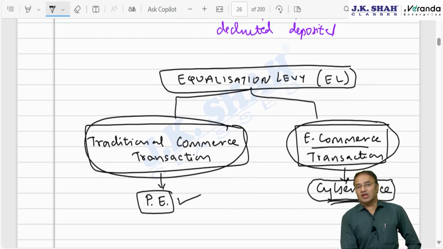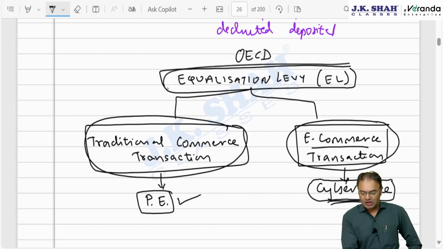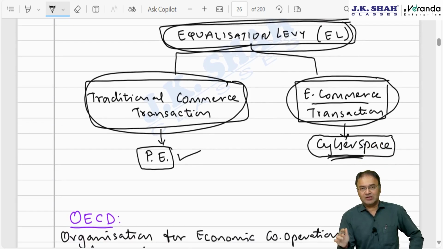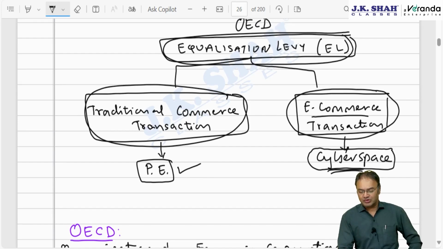In order to bring equality between the taxation of the two types of transactions, there is one international organization, OECD, the Organization for Economic Cooperation and Development. OECD recommended the introduction of a tax called equalization levy. Equalization means making two things equal, making the taxation of traditional commerce transactions and e-commerce transactions at par. This tax was proposed by OECD somewhere in 2015, and accordingly in 2016, immediately the next year, India introduced this tax not as a part of the Income Tax Act but separately.